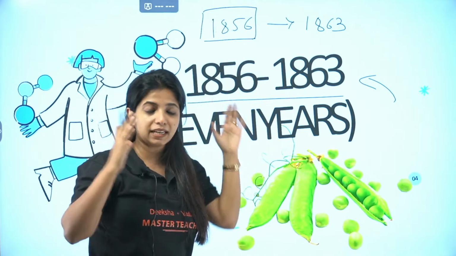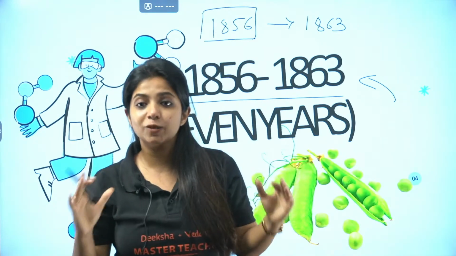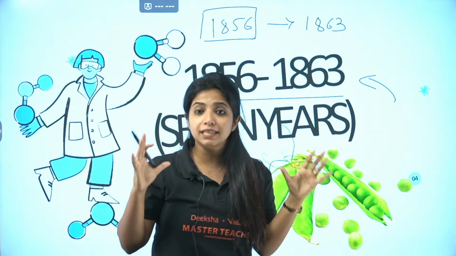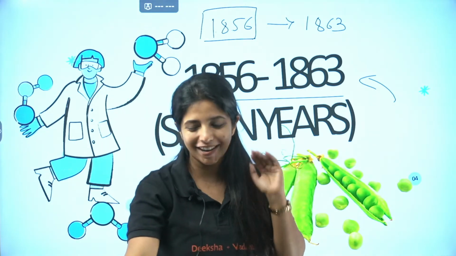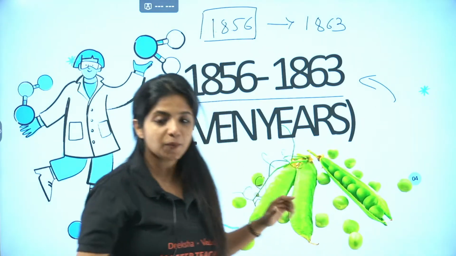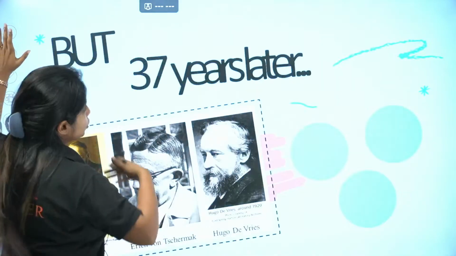1856, he started working on an experiment and it went up to 1863. Please remember the number of years. That is 7 long years. Got it? Now we are going to go ahead and talk about some other thing.